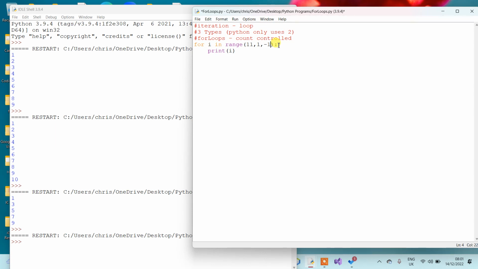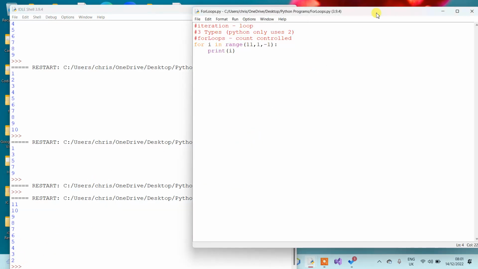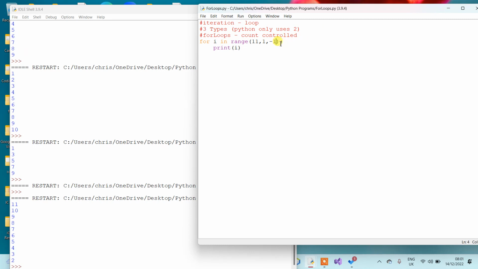You can do it minus 1s. And then run it, and you'll see it starts at 11 and counts all the way down. Remember, it won't do the last count because it stops when it gets there. So if I wanted to count to 1, I'd have to put 0 there. Now I can also count back in multiples, so I can say minus 2 and run that.